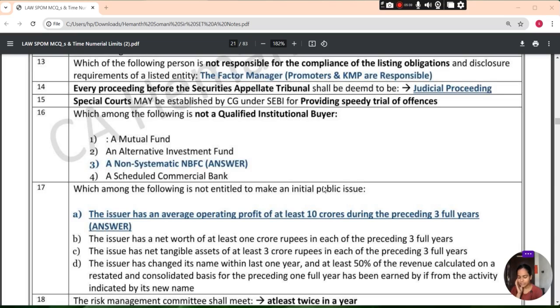Which among the following is not a qualified institutional buyer: a mutual fund, an alternative investment fund, a non-systemic NBFC, and a scheduled commercial bank? Which among the following is not entitled to make an initial public issue? इनमें से कौन से ऐसे persons हैं that is not entitled to an initial public issue?